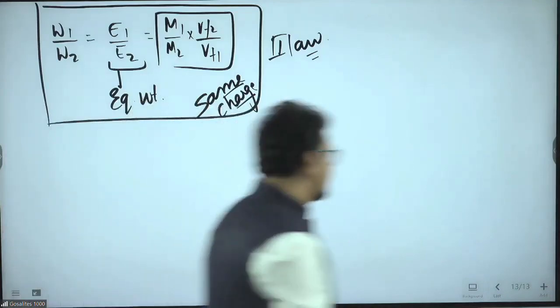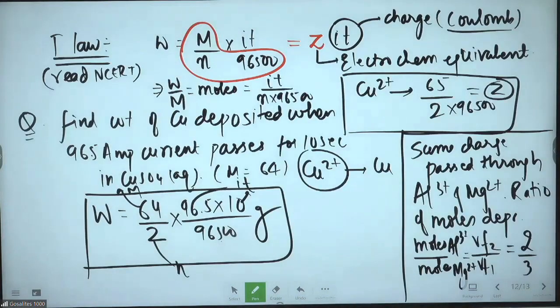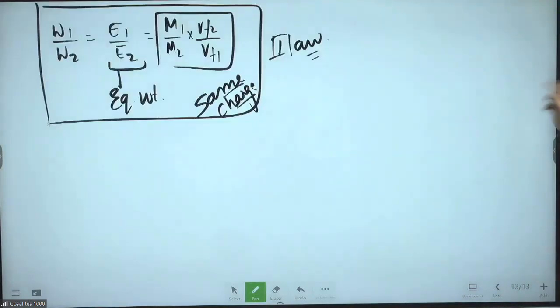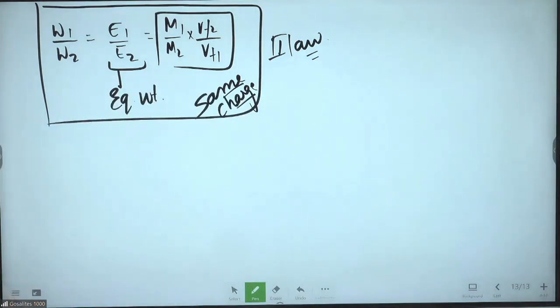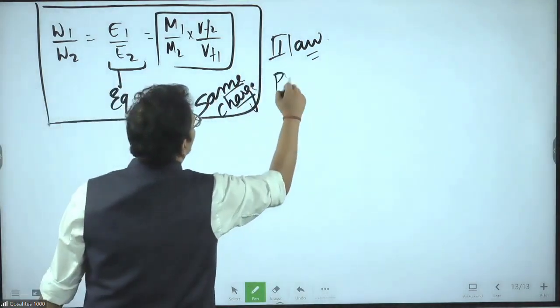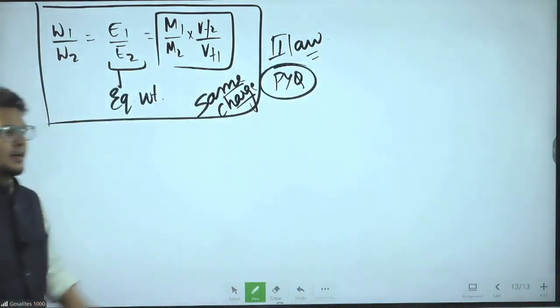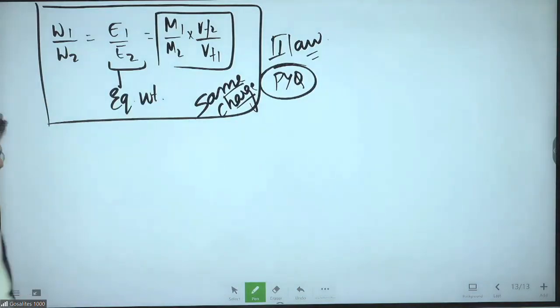Clear? I don't think any problem will come. Why, sir? Why do you think a problem will not come? Because you got the mole ratio here. And you know moles is given mass by molar mass. So given mass ratio you can find from here by putting the molar mass also, or you can directly put this formula and you will get the answer. Previous year question bank, you will search, you will get one question of this. Direct formula based question.